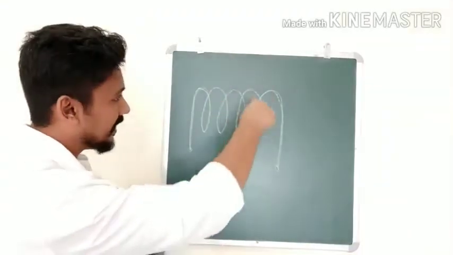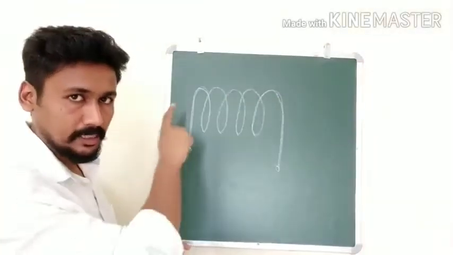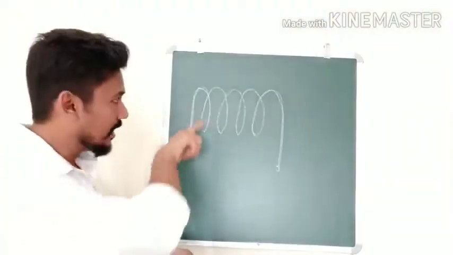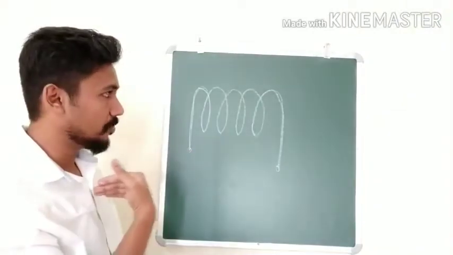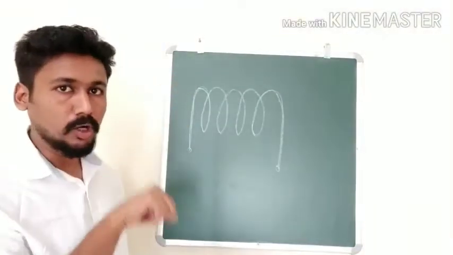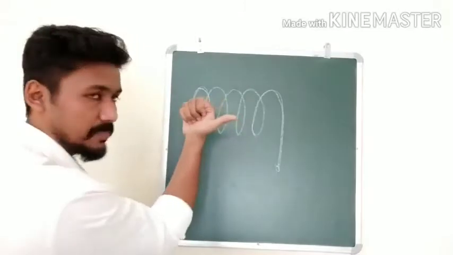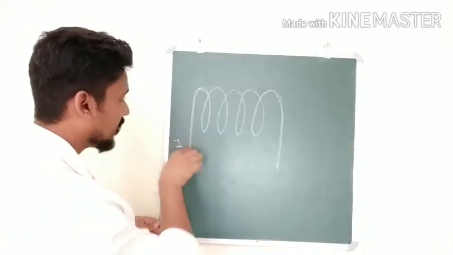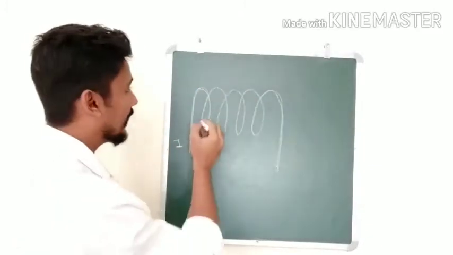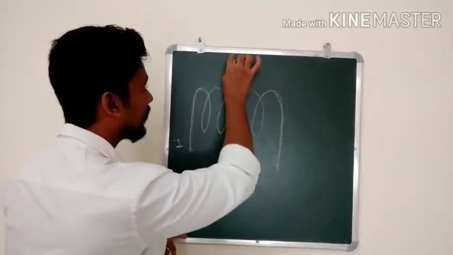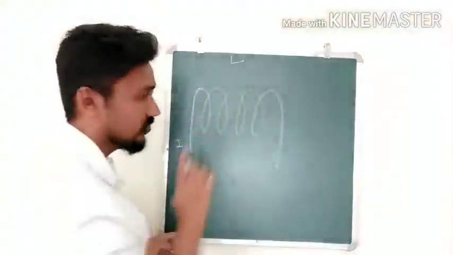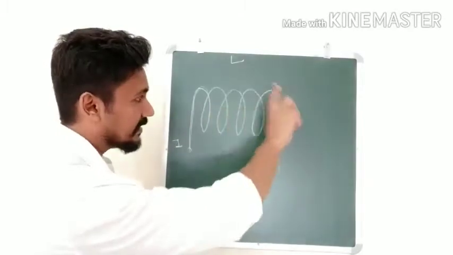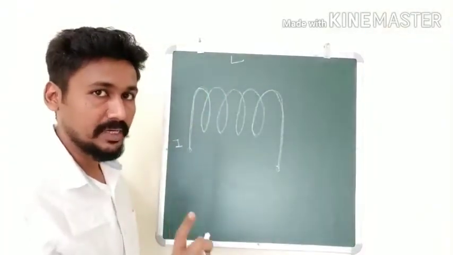Now imagine there is an electric current going through this copper wire, through this solenoid. The current is going like this. That means when I am seeing from here, the current is going in a clockwise sense for me. So you can imagine a current I going through the solenoid. Let capital L be the total length of this solenoid. Our task is to find the magnetic field inside the solenoid using Ampere's law.